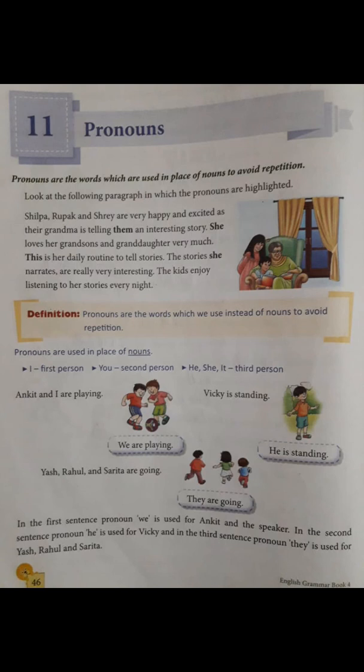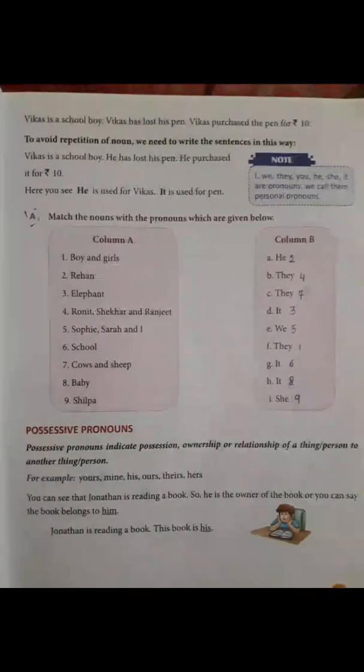And in the third sentence, now have a look at the third sentence first of all. Yash, Rahul and Sarita are going, means three children are going, so we cannot use he, she. So here it is a case of plural, so we are using they are going. They is used for Yash, Rahul and Sarita in the sentence. Now move to the next page.